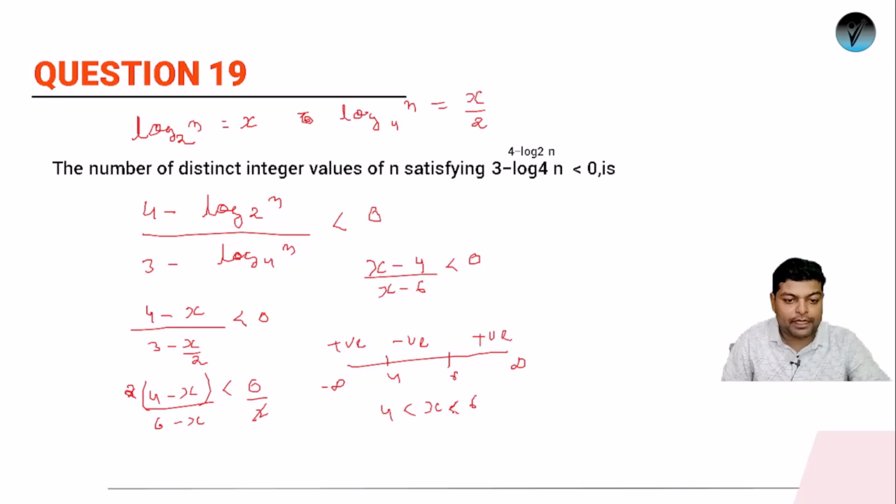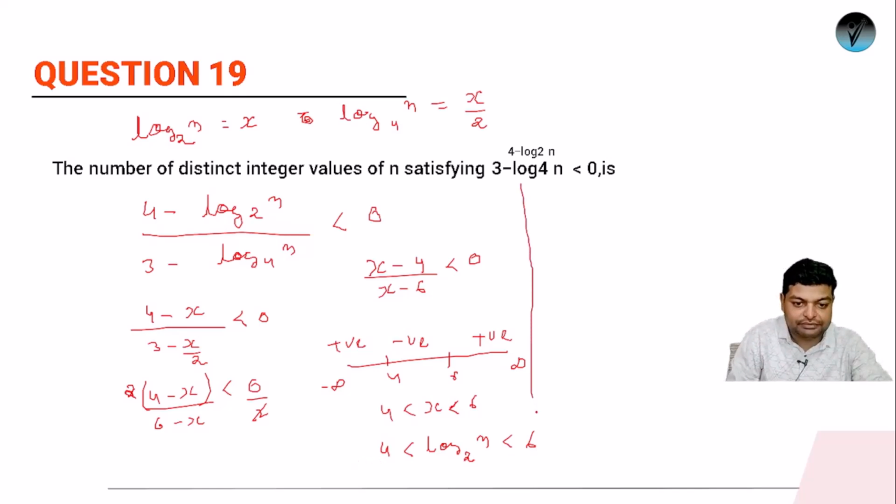All right. Now, what was x? x was log n with base 2. So this is 6 and this is 4. Comparing both the inequalities, we can say that... now we have to convert it and get the value of n.